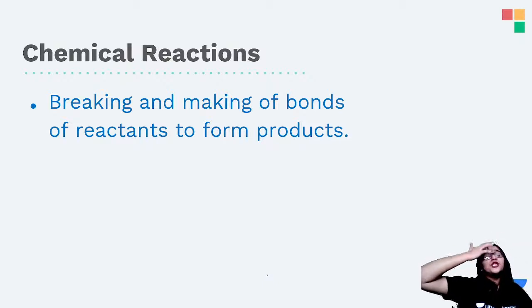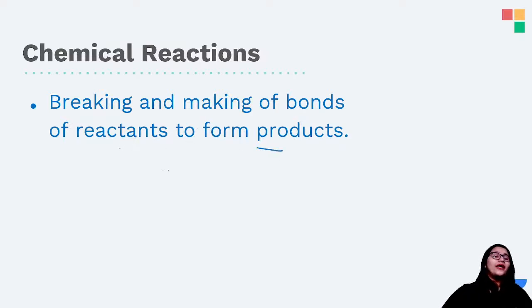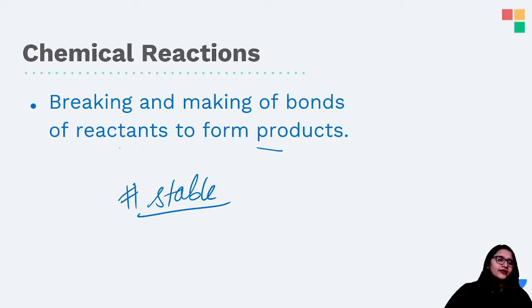The answer is no. Chemical reactions take place by breaking and making of bonds from reactants to form products. Why? So that they can all achieve the stable configuration that they desire. And that is what a chemical reaction is all about: breaking and making of bonds from reactants to form products.